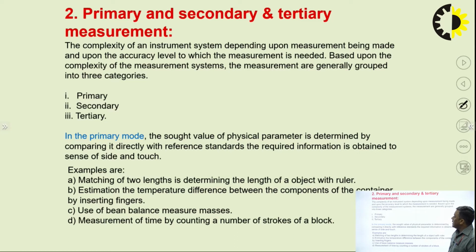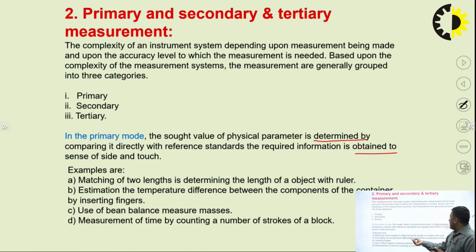So what basically is the primary measurement? The value of a physical parameter is determined by comparing it directly with reference standards. The required information is obtained by the sense of sight and touch. So very simple. Through examples, it will be more clear. Matching of two lengths. Which one is larger? If I ask which one is larger, directly you can say, this is the primary measurement. You will say, sir, the pen is larger.